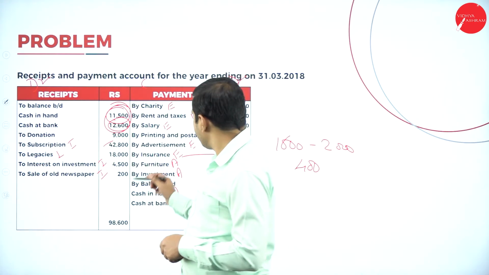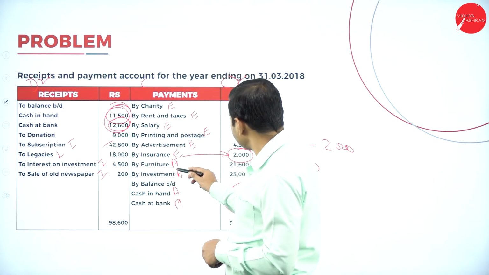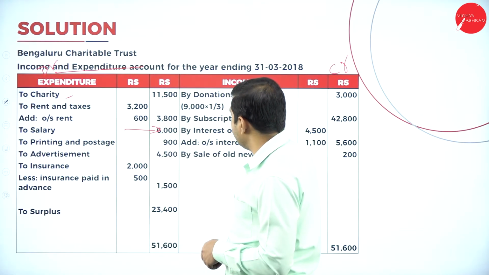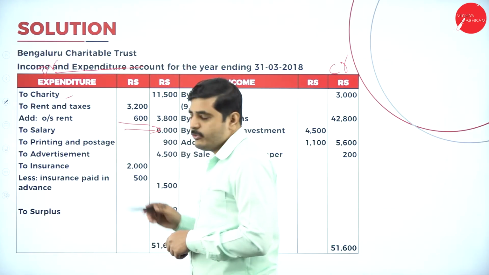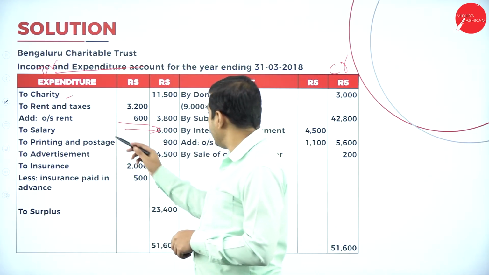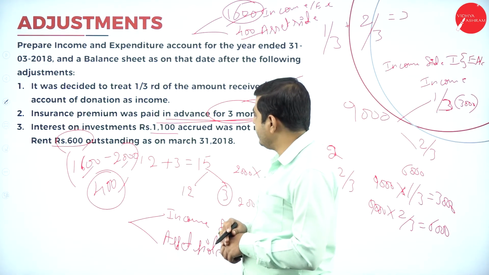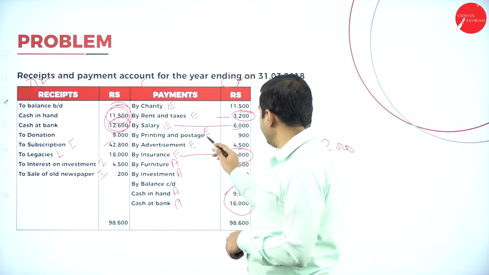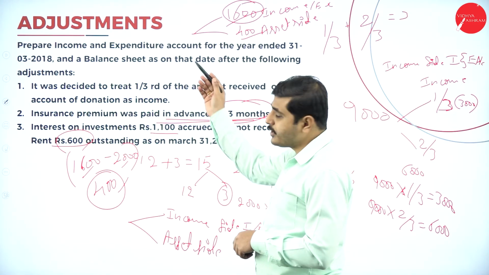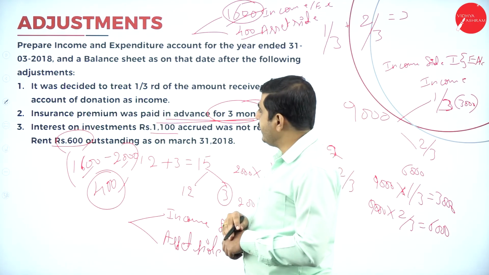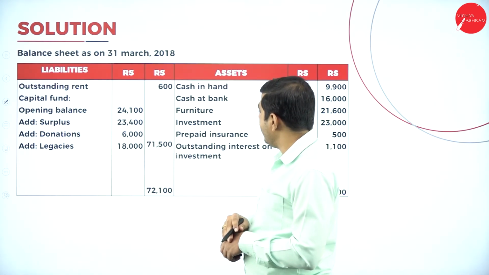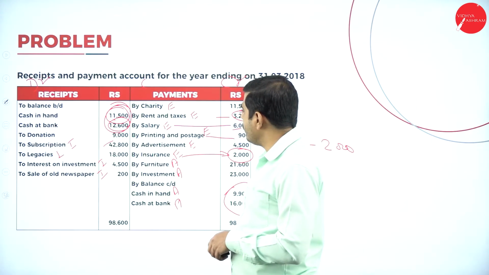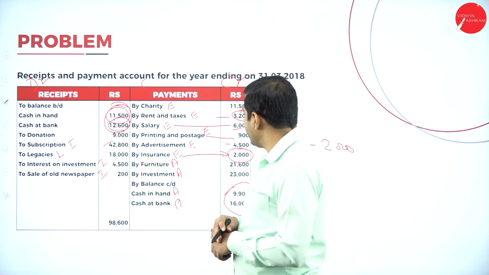Now what is our rent? Total rent is 3,200. Add the current year outstanding of 600 rupees, and it becomes 3,800. Next one, salary. There is no outstanding, so we can directly write the salary here. Next one, printing and postage. We don't have any outstanding or prepaid in the adjustment, so directly we can write printing and stationery. Next one, advertisement. We don't have any outstanding, so advertisement is 4,500. Next one, insurance.